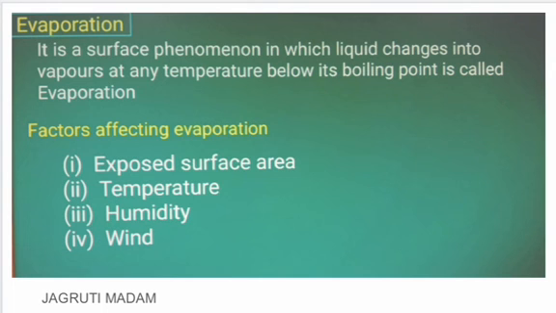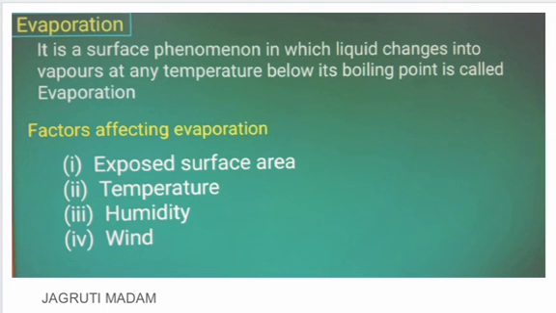If the surface area is more, then the rate of evaporation will be more. Temperature: the more the temperature, the less will be the intermolecular force of attraction, and hence liquid will be able to get converted to gaseous form easily. Humidity: it is inversely affecting. What is humidity, students? Presence of moisture in the surrounding or the air.